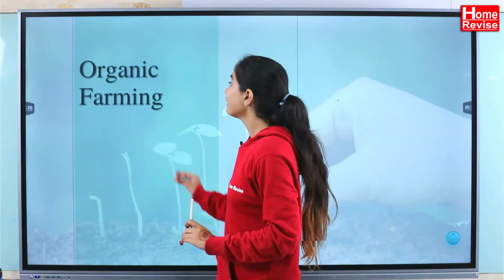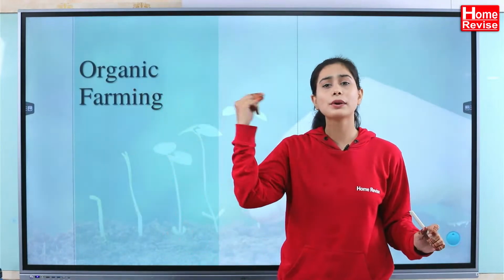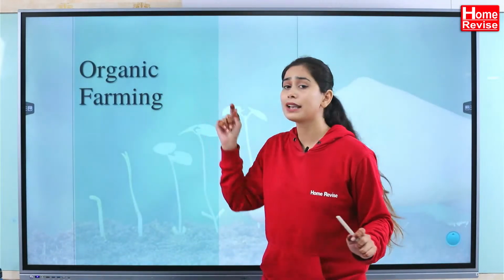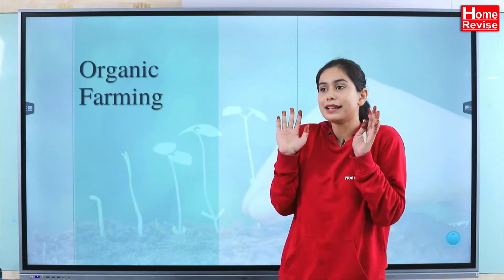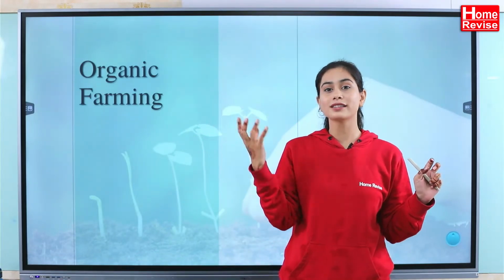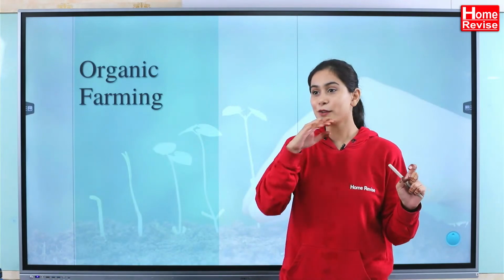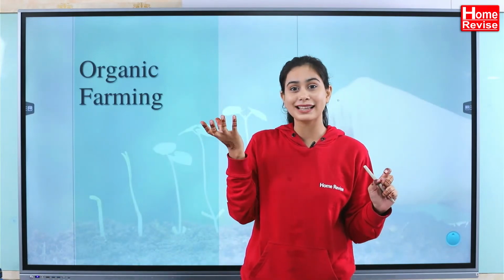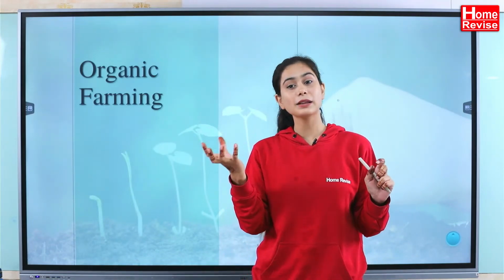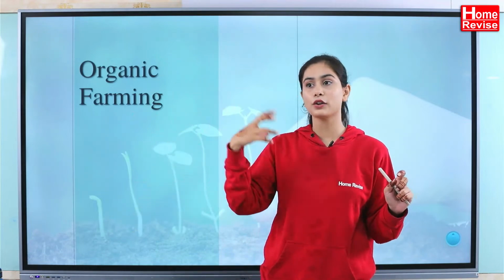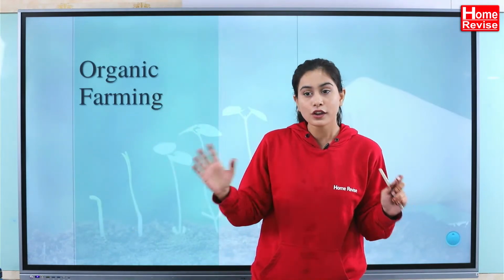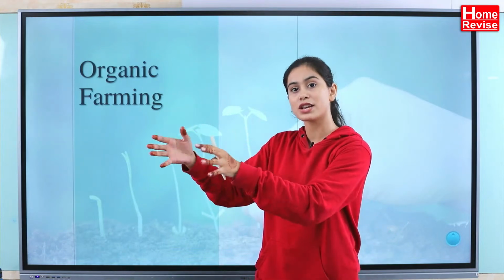Moving on to the next thing, that is organic farming. We are going to do a quick revision. Come on, what is organic farming? See, nowadays when I say I have got this thing and this is organic, we pay a lot for these organic things. What is organic? Organic means we are getting it directly from the plant, or it is not harming the environment. So we are obviously switching to things which are organic.